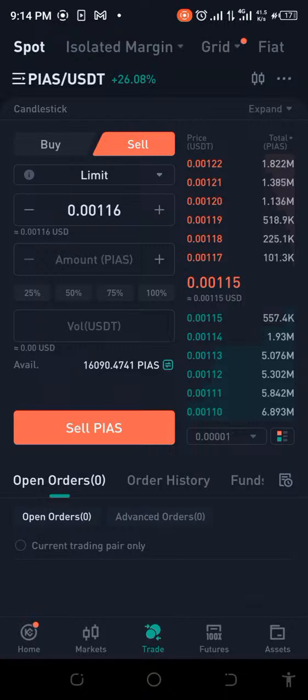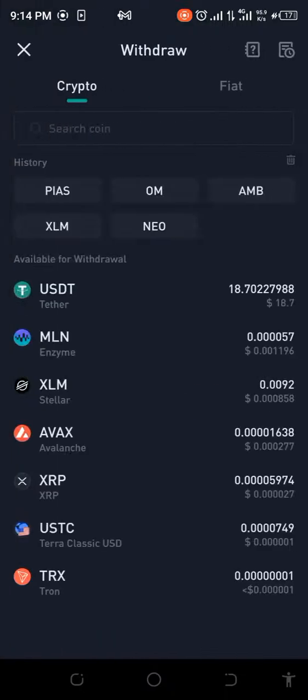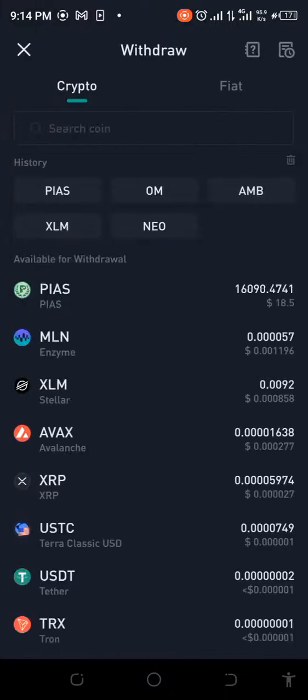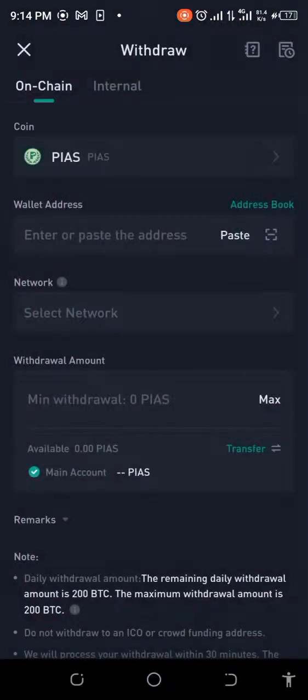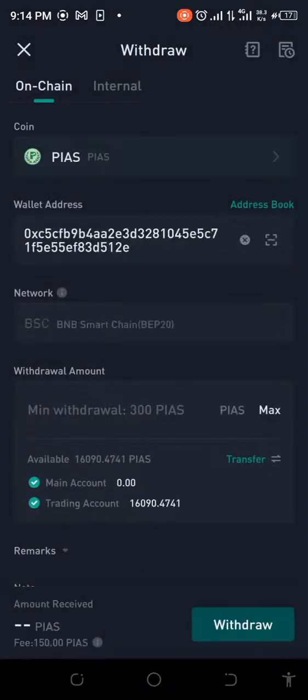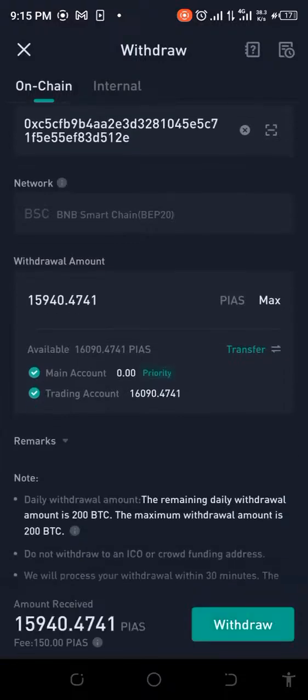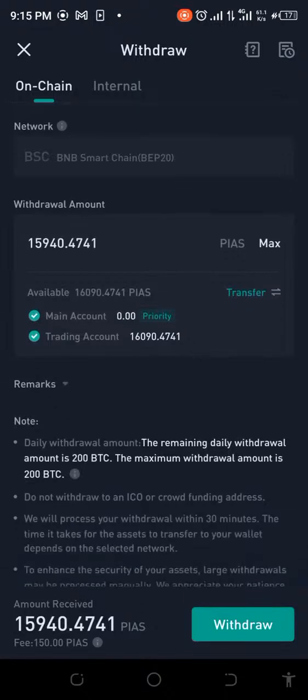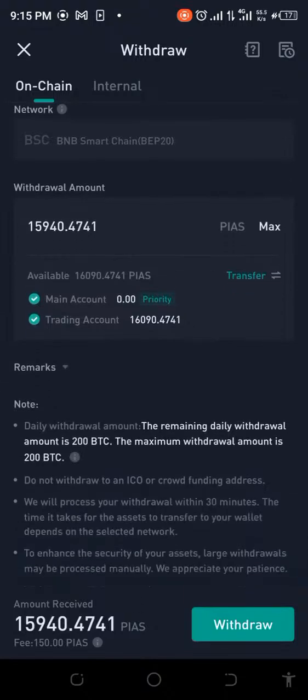The price is going down, but anyways, we've made our decision, so we need to move ahead. Okay, so I'm going to withdraw that, and I'm going to paste that in there. The network is already showing, so the max. Okay, and you can see it's already taken out its own, right? So I'm just going to go ahead and withdraw.